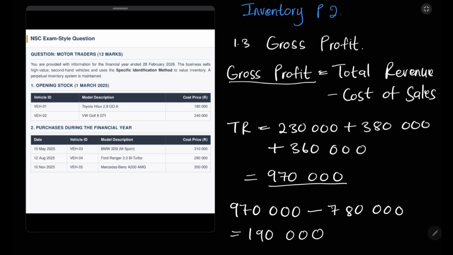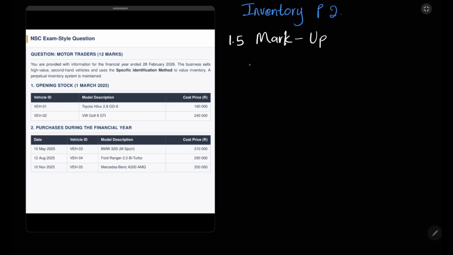Now this is your cost of sales, 190,000 rand. Now let's move to 1.5. We have to calculate our markup. Okay, so remember I told you guys that your markup percentage is gross profit over cost of sales